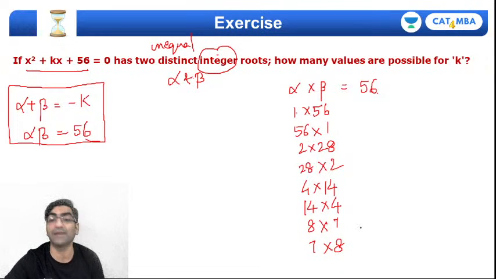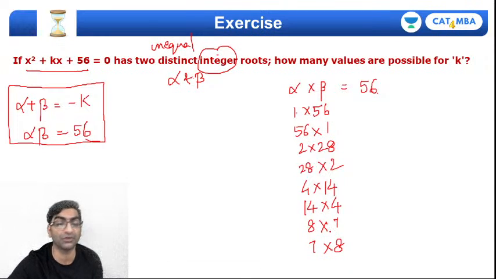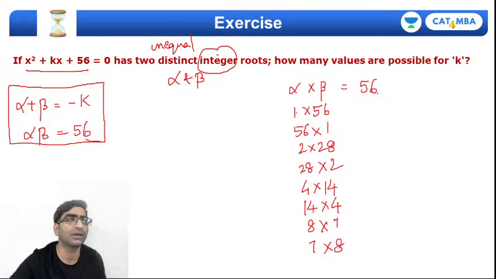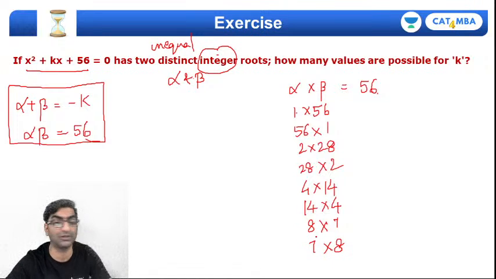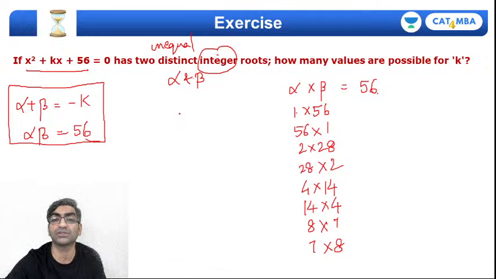Now here is where most of you will go wrong, most of you watching live. I want you to pause the video here maybe and ask yourself, are there any more possibilities? If you answer yes, there are no more possibilities, we've exhausted all of them, then you're wrong. Why? Because alpha and beta will also have negative values.